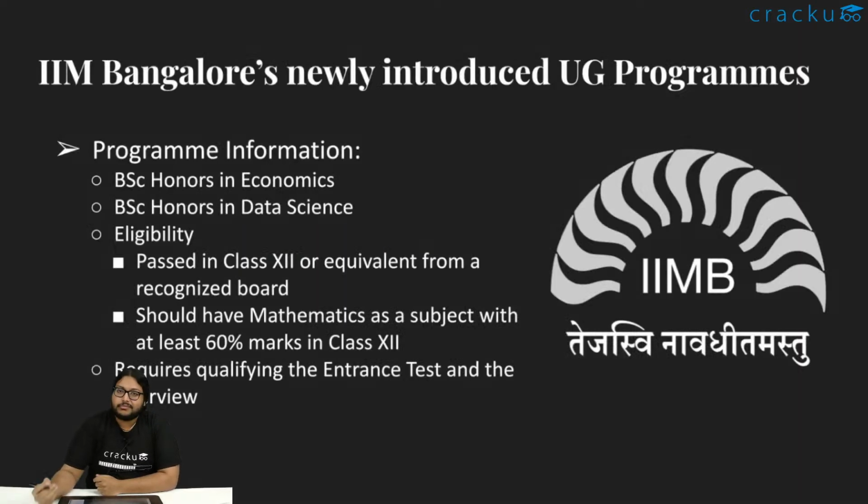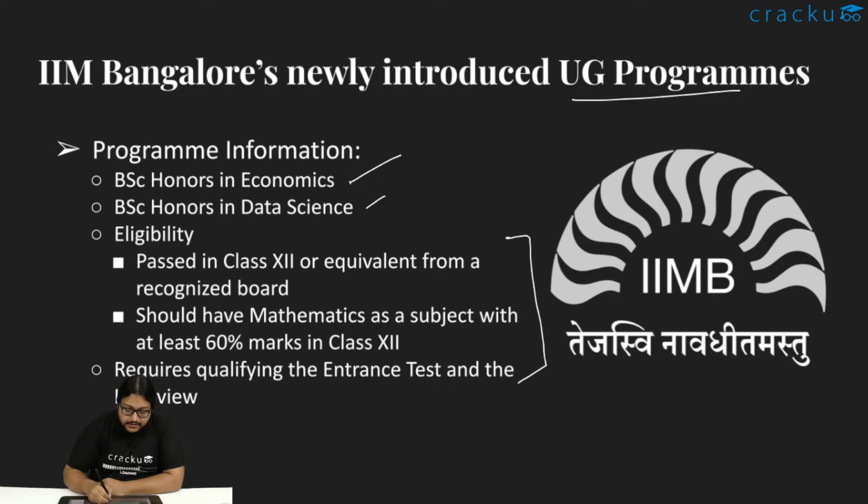If you're here, you already know that IIM Bangalore has launched this new UG program, which has two degrees. One is BSc Honors in Economics with a minor in Data Science, and another one is BSc Honors in Data Science with a minor in Economics. For eligibility, you need to be a class 12th passed candidate, and you should not be more than 20 years of age.